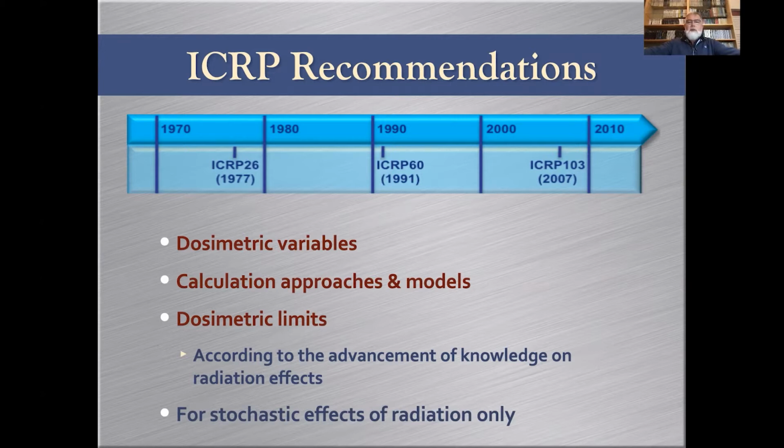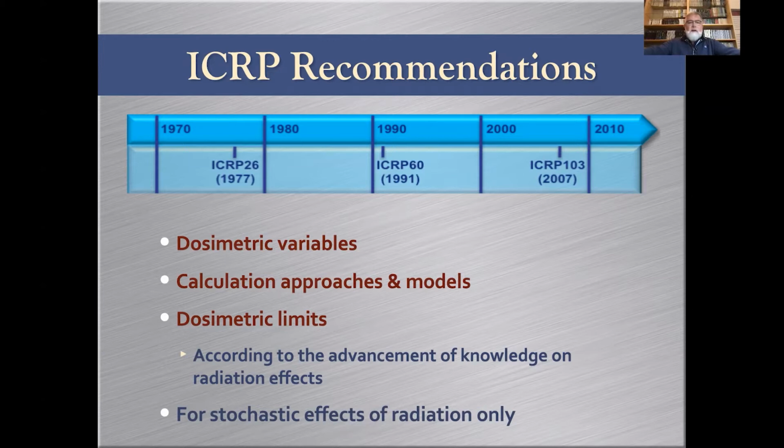So the recommendations include the definition of the dosimetric variables used in radiation safety, then also the calculation approaches and the computing models used to derive the dosimetric variables, and the dosimetric limits, obviously for staff or public, not for the patient, as you know.